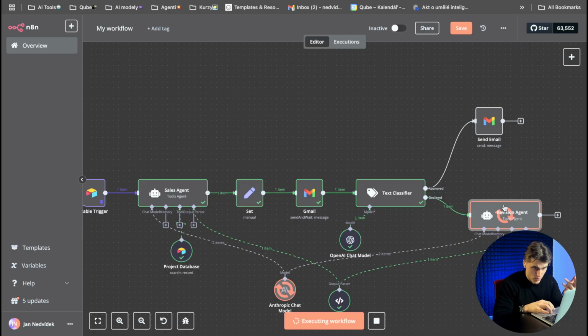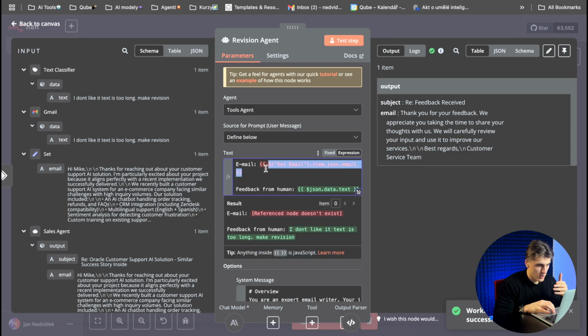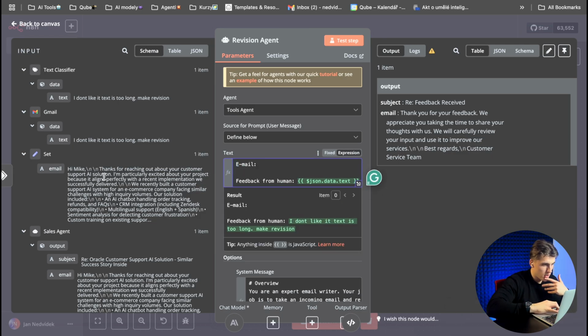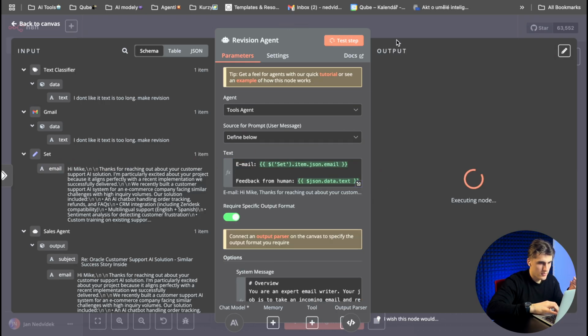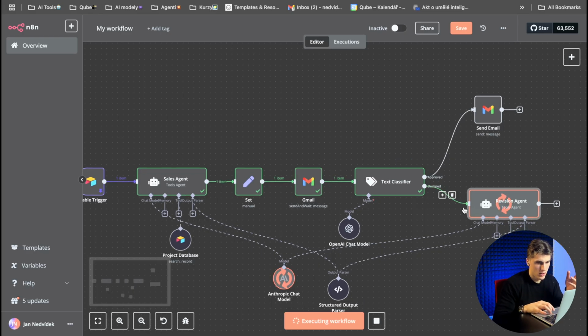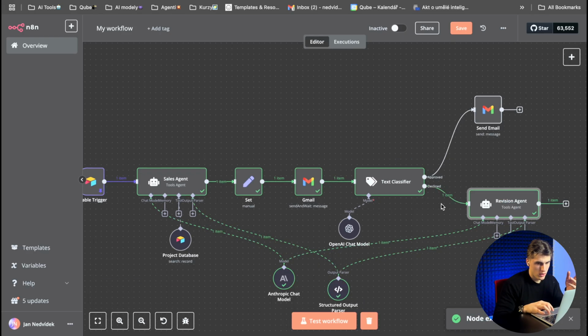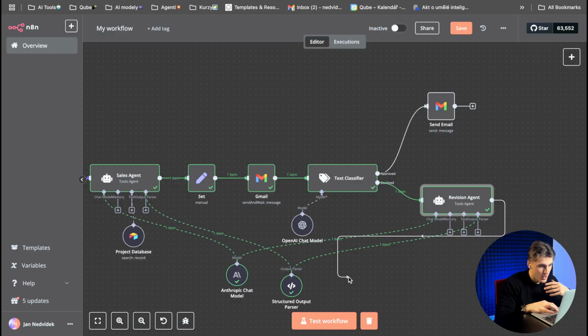As you can see, the agent is already doing the revision. One thing that we need to reset here is the email. So here is the email that the agent needs to work with. Yeah, test it again. Now the agent works. Make sure that the parser works well. Oh yeah, sorry, we didn't connect the end of the agent. So what you need to do is just make sure that you connect this agent here.